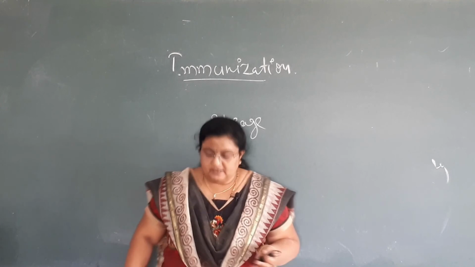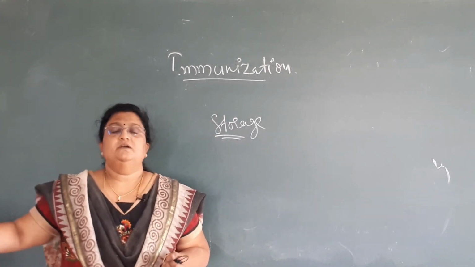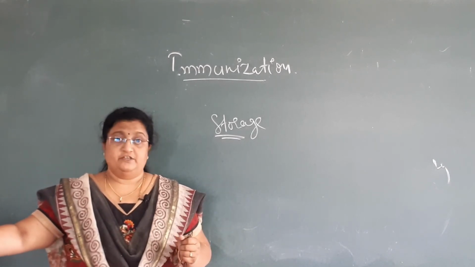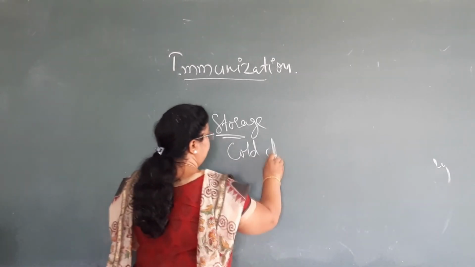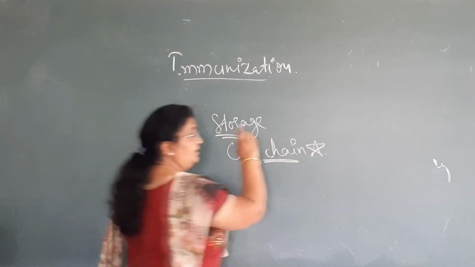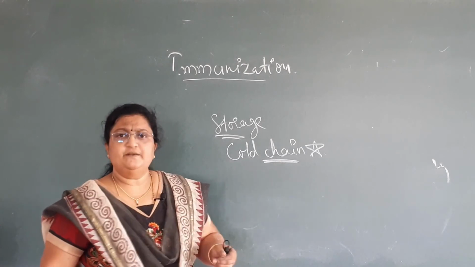Some of the vaccines are heat sensitive, so there should be a proper method of preservation. So there is something called the cold chain. This is very important in immunization. One should maintain the cold chain. What is the cold chain?